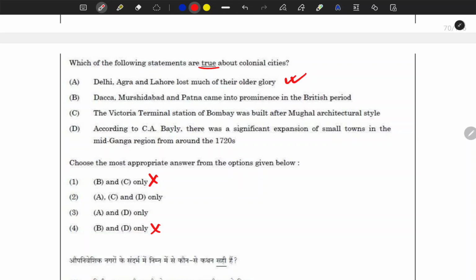Okay. So for the third option we'll have to think. The Victorian terminal station of Bombay was built after Mughal architecture. I will bring up modern architecture as well, colonial architecture and Mughal architecture also, and in that you will be able to figure out that it was not the Mughal architecture, rather it was colonial architecture which dominated the construction of this terminal. Okay, so this statement is absolutely wrong.